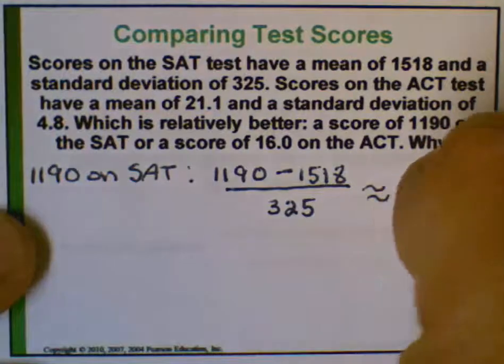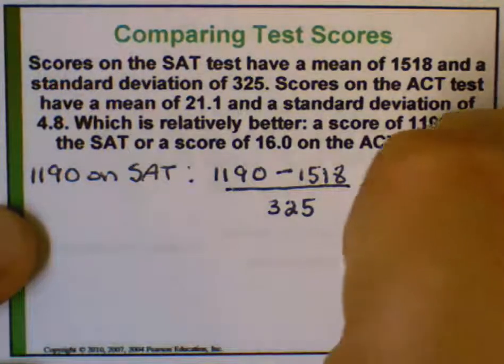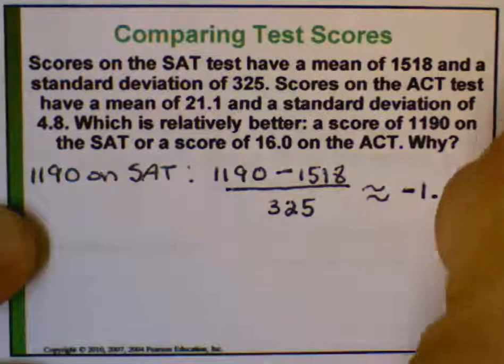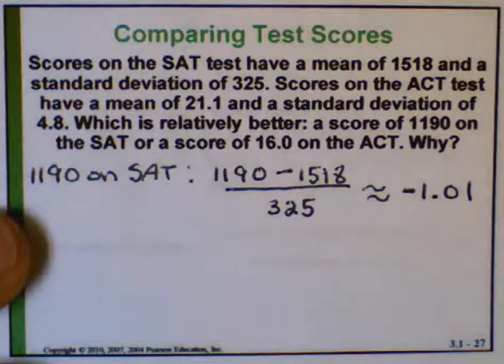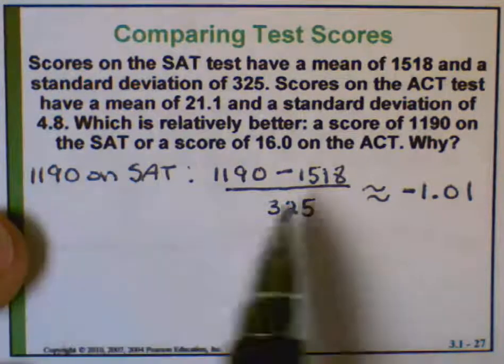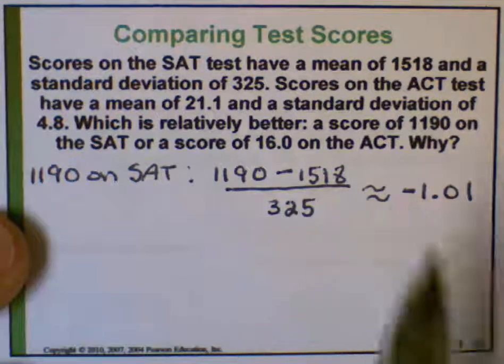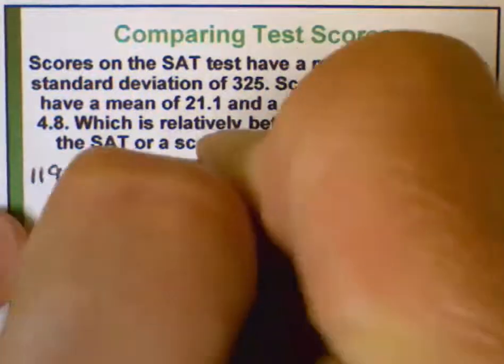That corresponds to a z-score of approximately negative 1.01. It's a little more than one standard deviation below the mean. And again, because 1190 is below the mean, I was expecting a negative z-score.